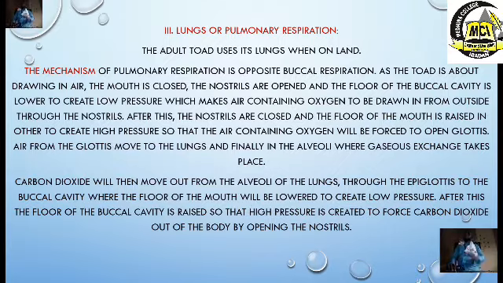After this, the floor of the buccal cavity is raised to create high pressure that is going to force carbon dioxide out of the body by opening the nostrils.